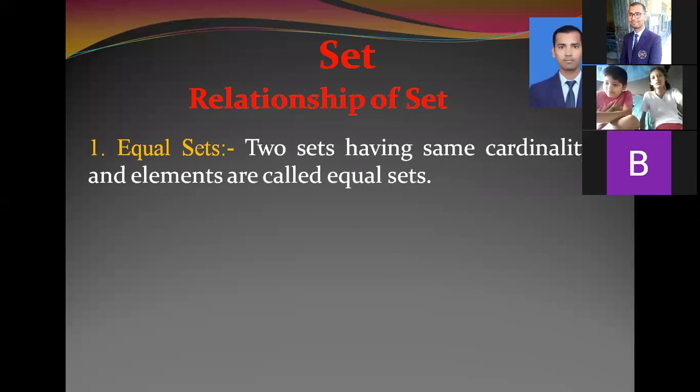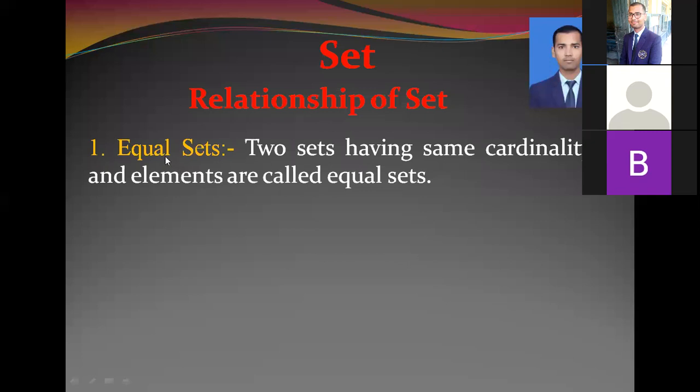To make a relation, we always need two or more than two persons. Then only a relationship is formed. In the same way, to form a relation of sets, we need at least two sets.